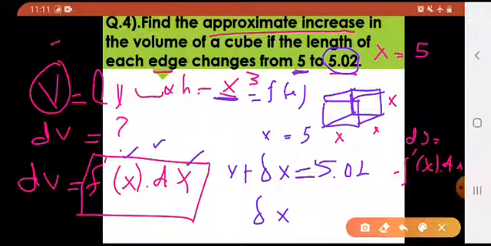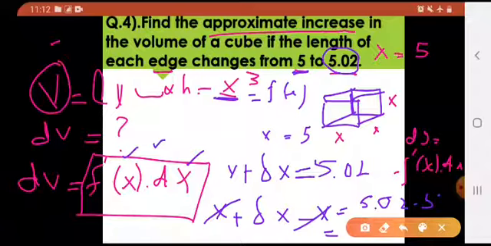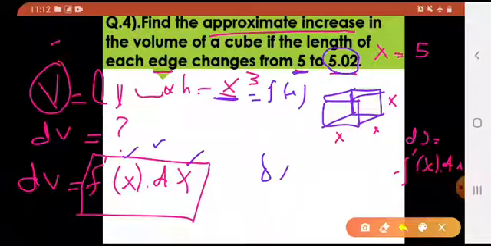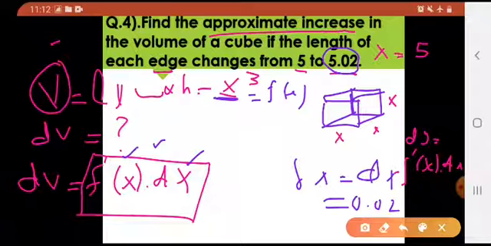It would be x plus delta x minus x, which equals 5.02 minus 5. So the answer is 0.02. That would be my delta x. And we all know that delta x is equal to dx. So my dx is 0.02. I'll be putting my values in this equation and that would be my overall answer.